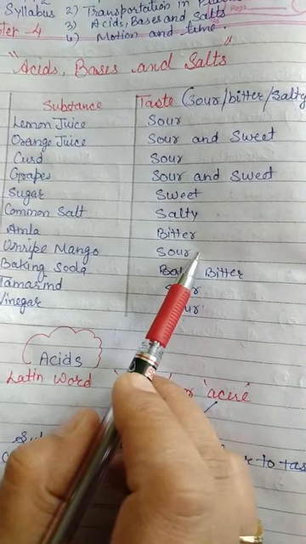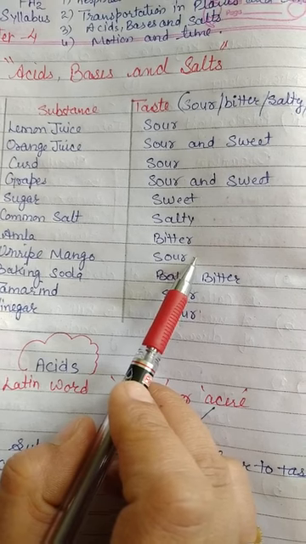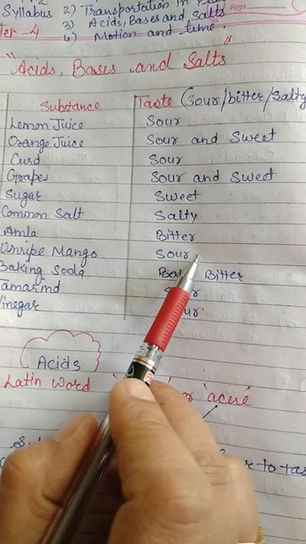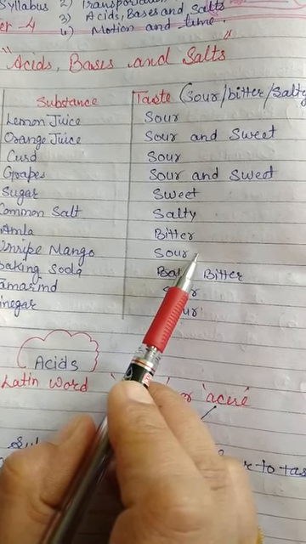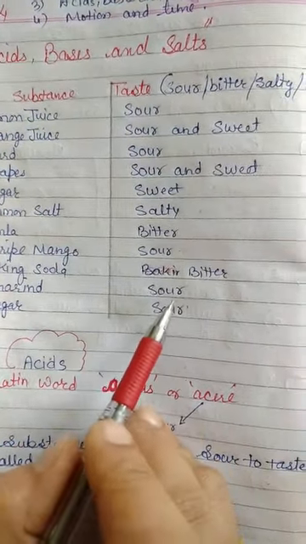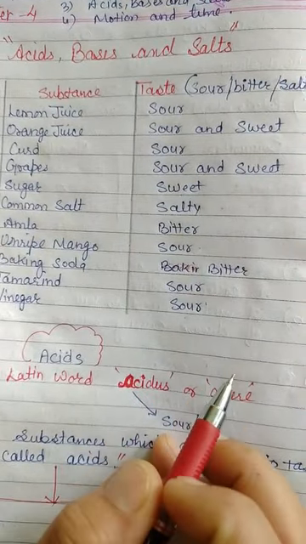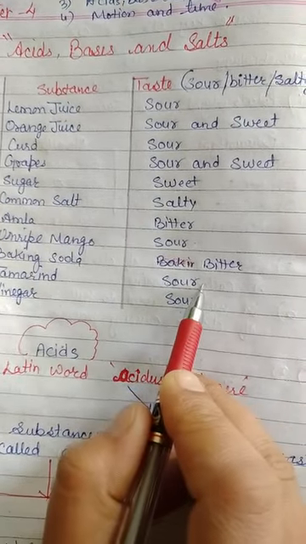Now, most of the medicines that you take when you are sick are generally bitter to taste. Things taste different because they have a different chemical nature. Similarly, all these substances have different tastes because they have different chemical natures.